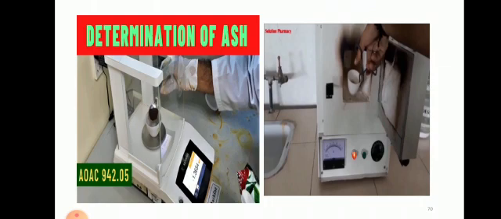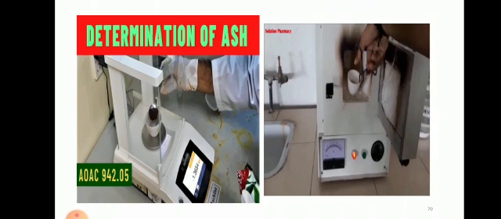Okay, at 900 degrees it is not possible to keep a metal. Why? The metal itself gets melted. So we are using this crucible, which is stable at high temperature. So when we are heating coal sample at 900 degrees Celsius, what will happen? All carbon, all combustible matter gets burned.